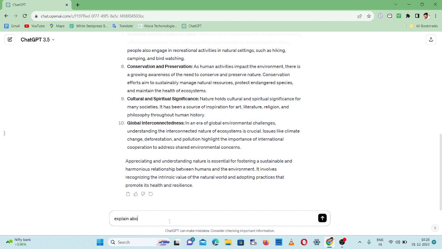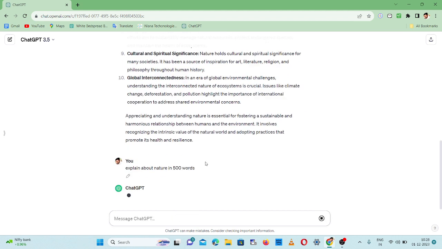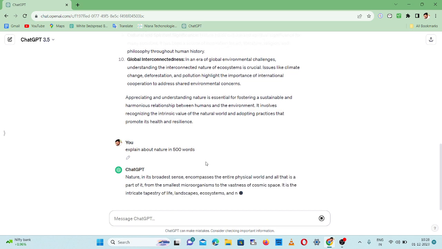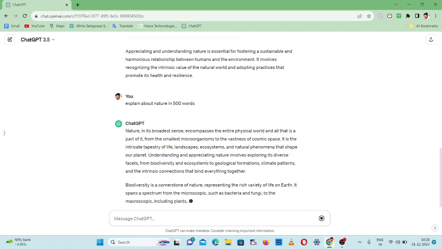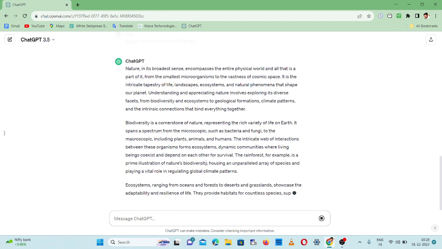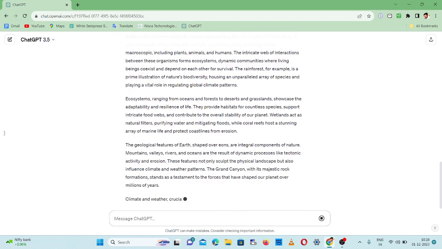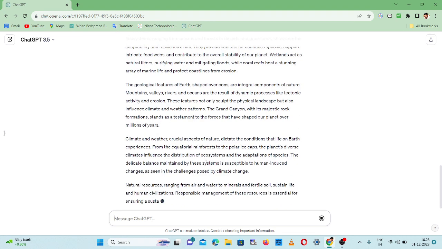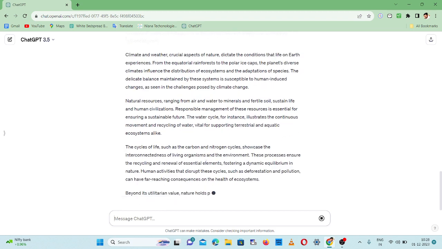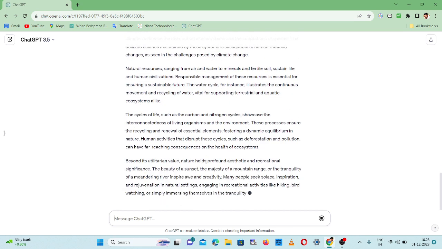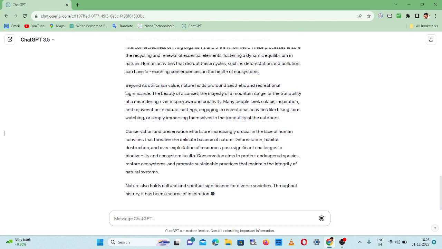Explain about nature in 500 words. Let's give it 500 words and see how it explains. See, it explains nature in the broadest sense. Here we didn't get any points or types. See the differences between the first prompt and the second prompt.